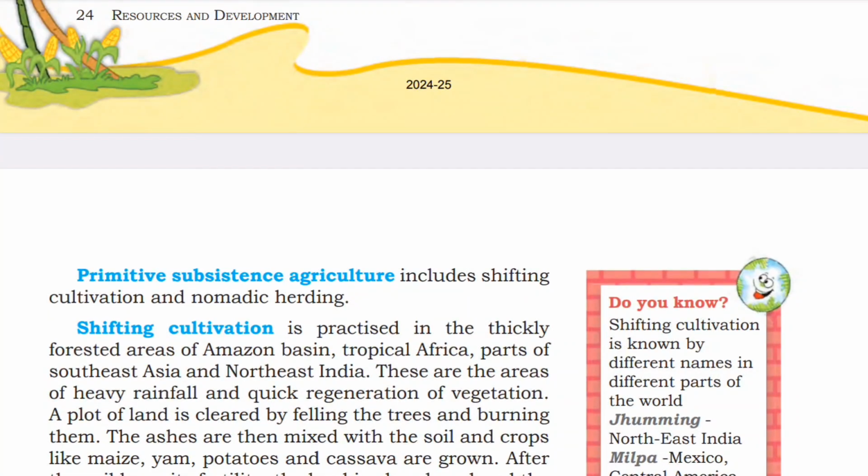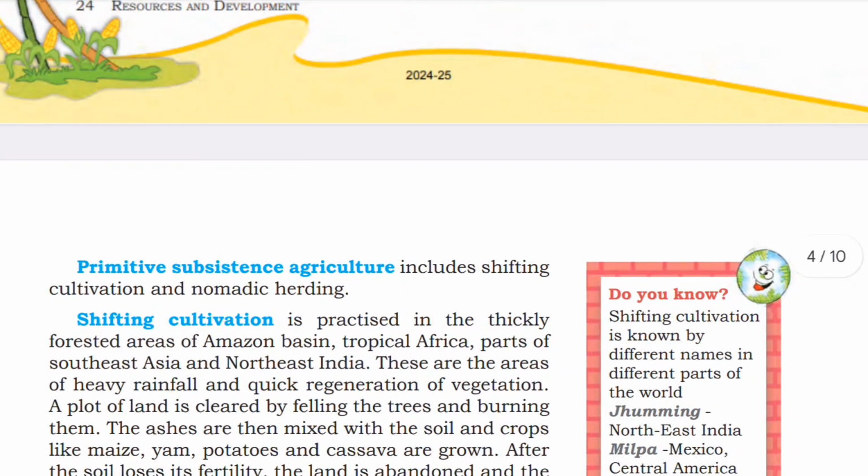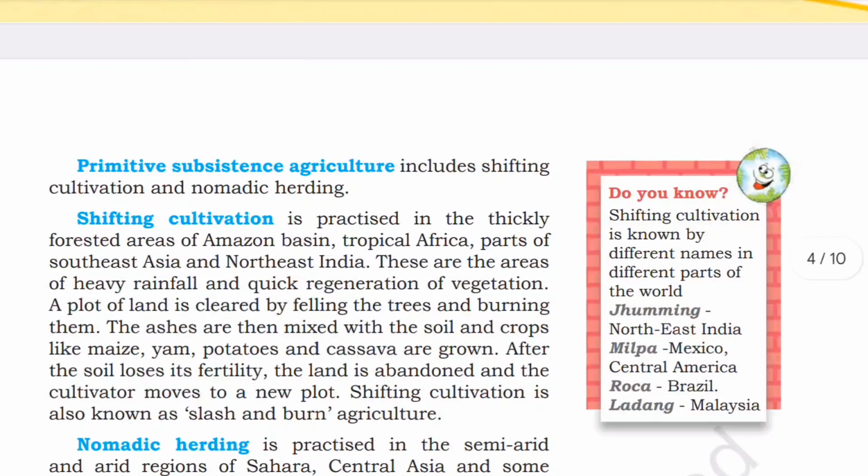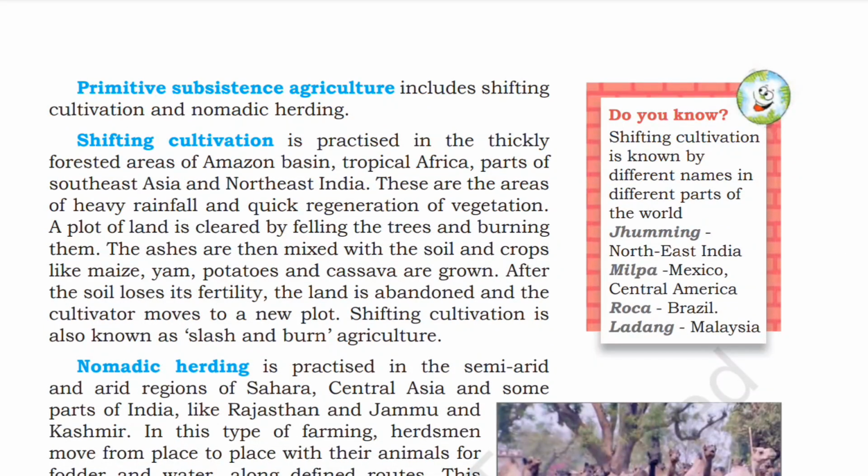Primitive subsistence agriculture includes shifting cultivation and nomadic herding. Shifting cultivation is practiced in the thickly forested areas of the Amazon basin, tropical Africa, parts of Southeast Asia, and Northeast India. These are areas of heavy rainfall and quick regeneration of vegetation.